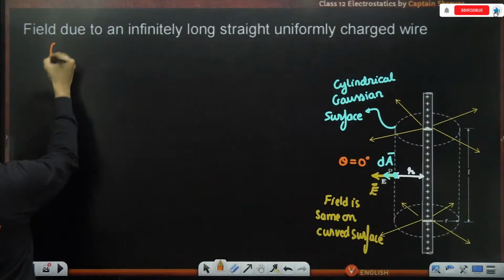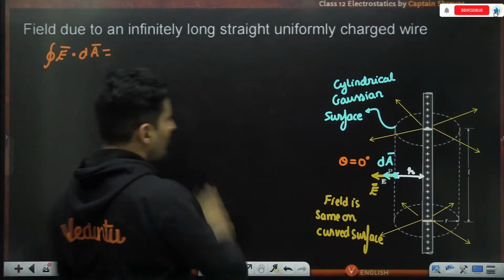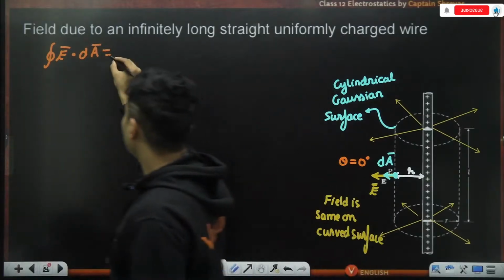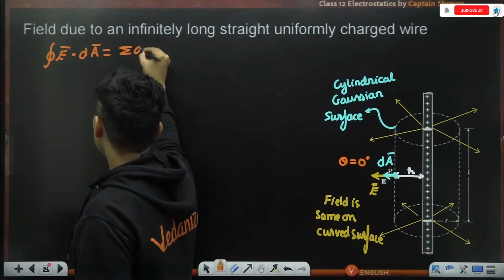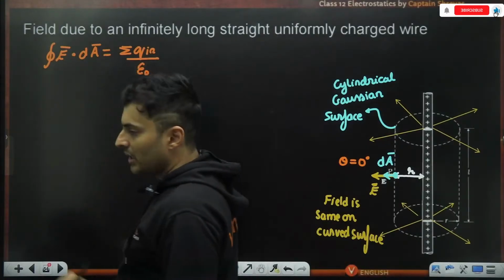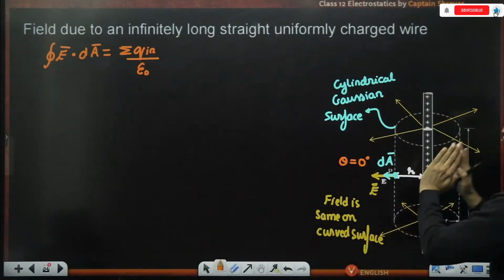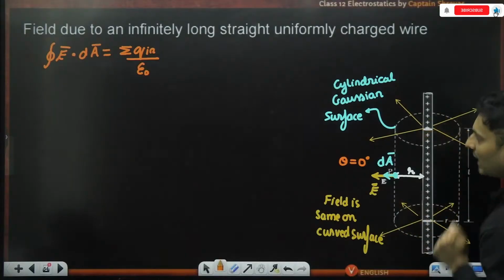So when I use my Gauss's law, electric field dot area vector is the net charge inside divided by epsilon naught. Think about it carefully. This total flux will be the flux of the curved surface and the two flat surfaces.